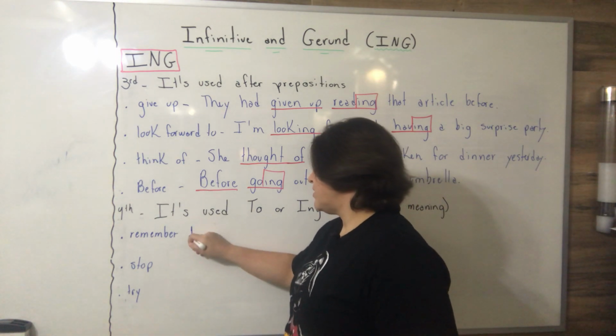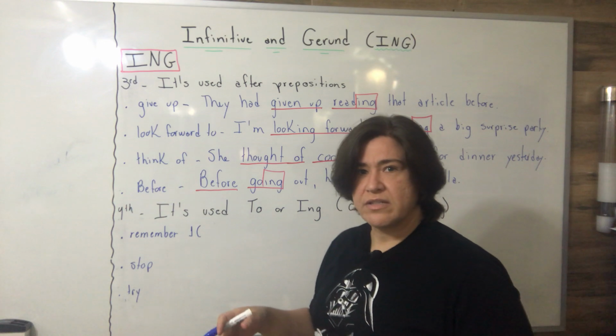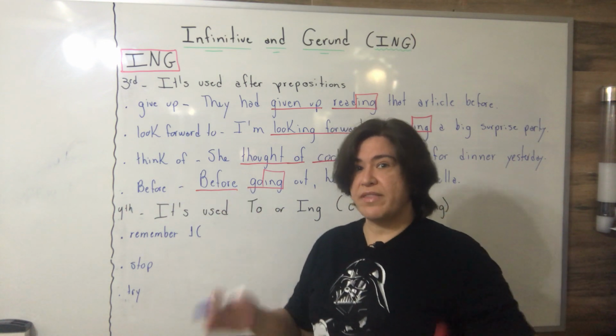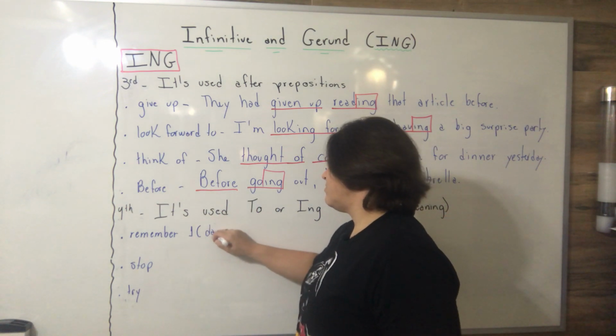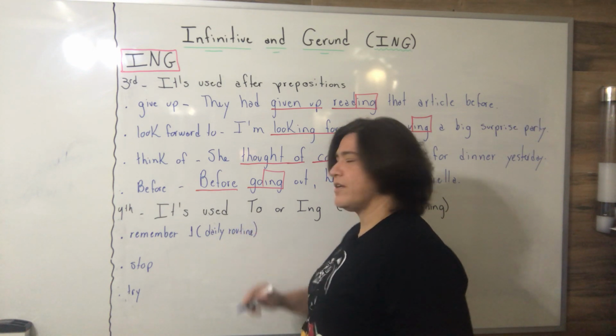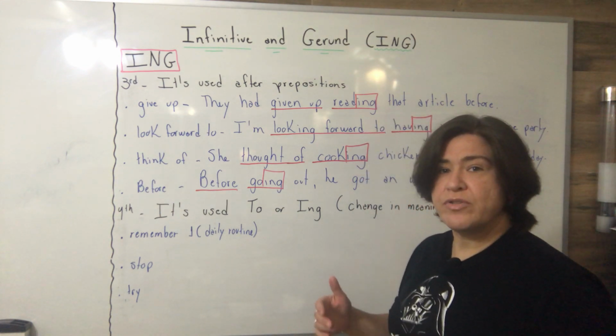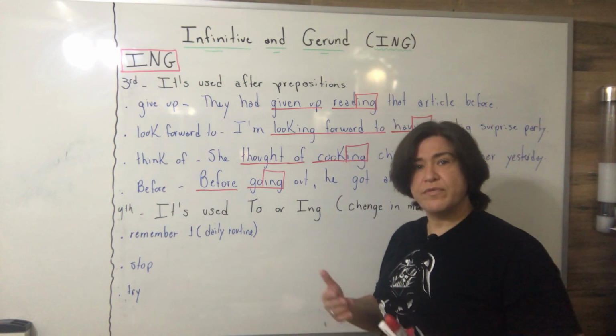It's day-by-day things. When we use the verb remember about day-by-day things, and we are not talking about a nostalgia or remembering something from a long time ago, then the infinitive of this verb is remember, and the next verb, the infinitive, is to. So let's go again. I'm talking about remember, which means daily routine. Okay, you don't need to stop and think. Daily routine is for you to remember what teacher is saying. So every single day I remember to do my duties, to fulfill my duties.